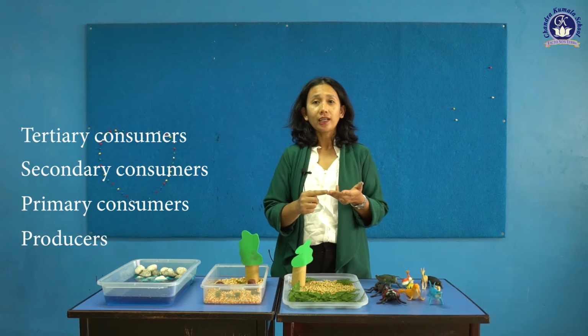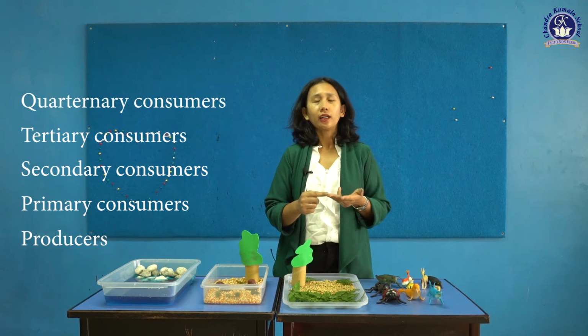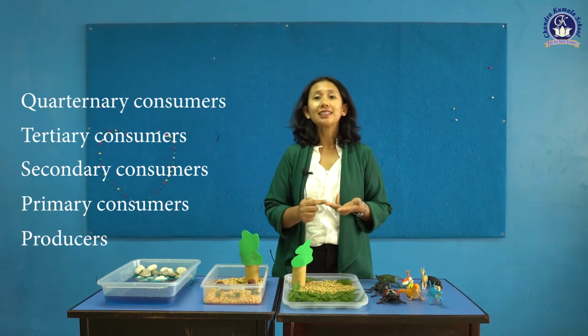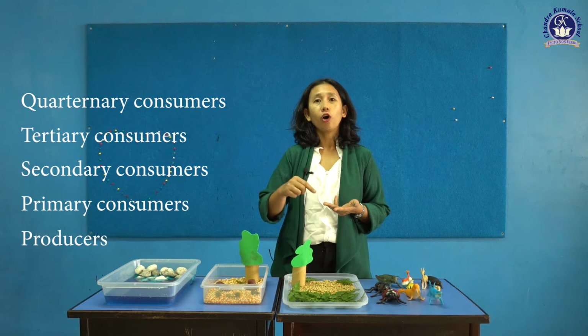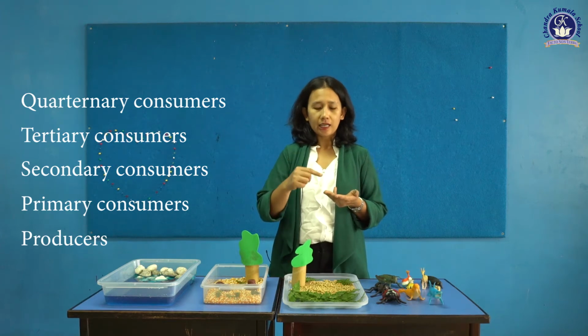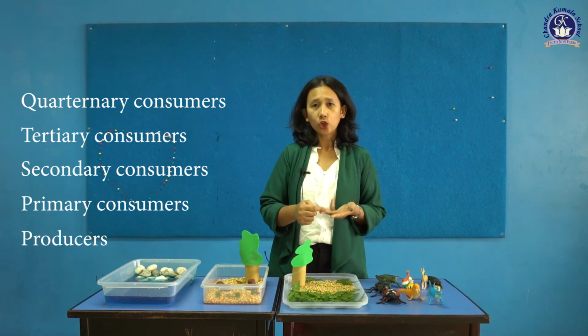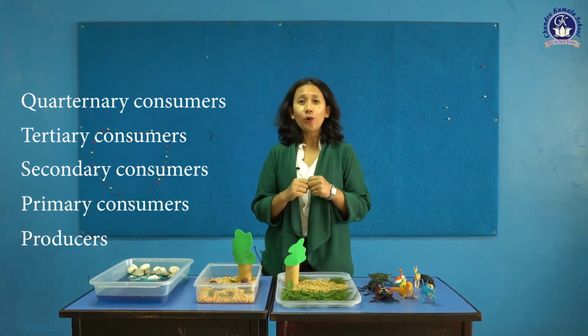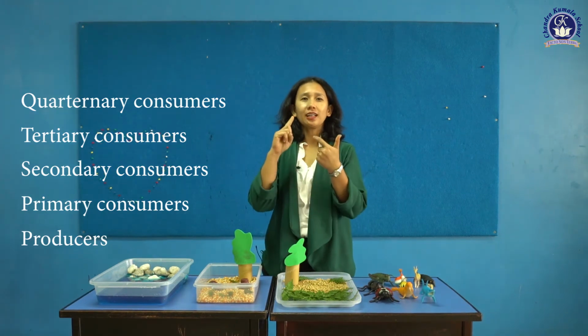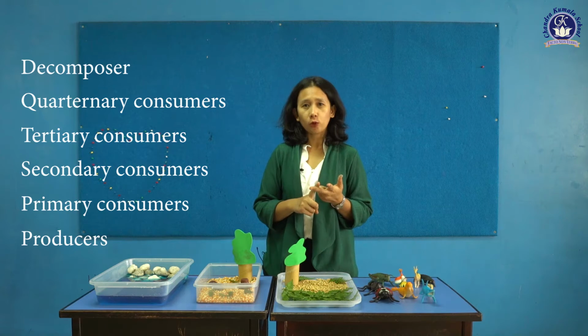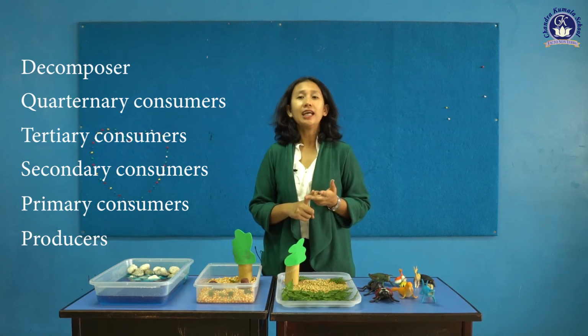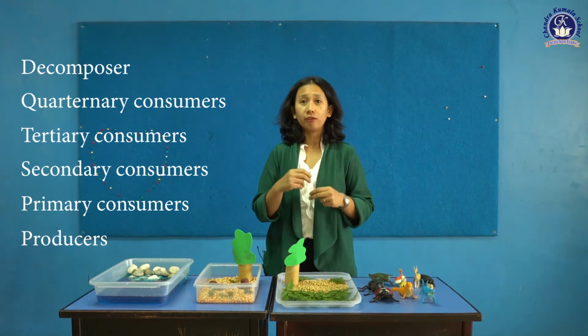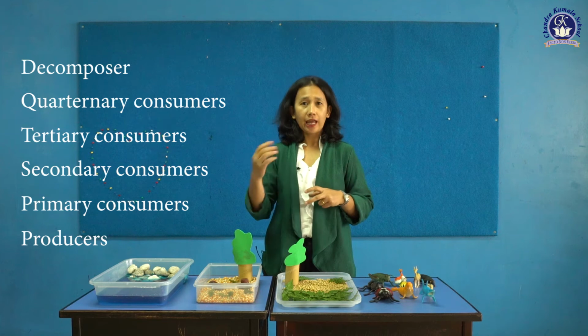And the last one is the quaternary consumer. It's just the last option. It can be the animals that eat the third consumer or the second consumer. Then we have discussed the producer and the consumer, and the last is the decomposer. The decomposer is the final process of the food chain in animals.